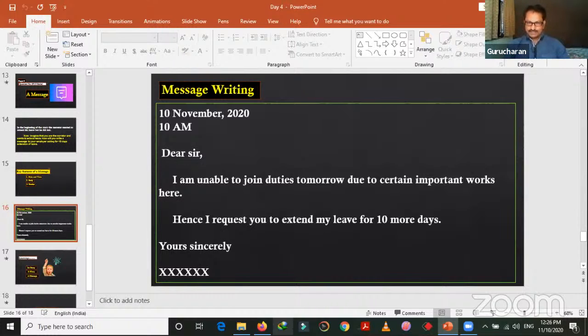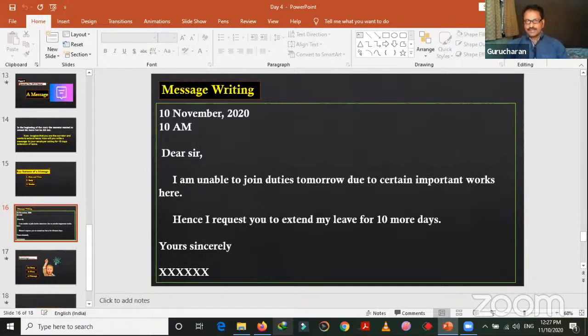Is this okay? Will this be enough, children? So I feel this is enough. You can write 2 or 3 sentences more, it doesn't matter. But better be simple, be short. If you go on writing more sentences and lines, there may be a possibility of committing mistakes. So a message should be like a message. It should not be like a letter.